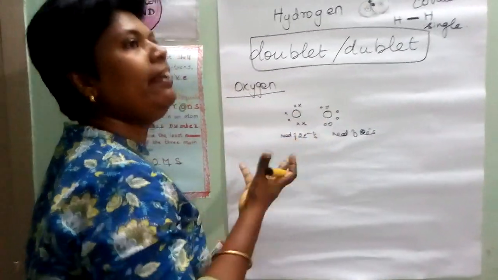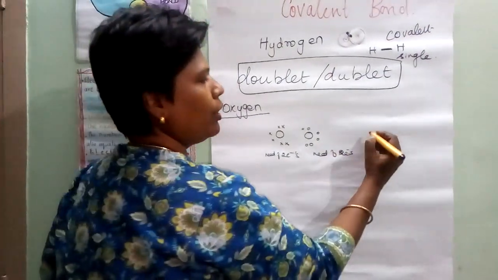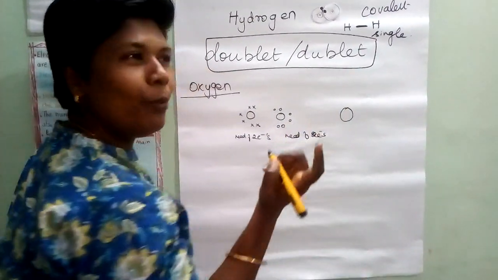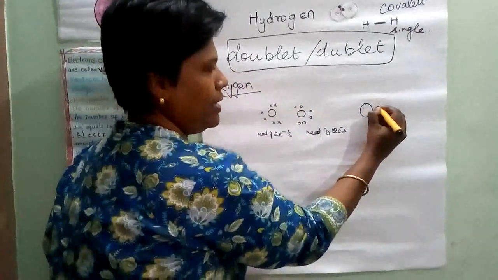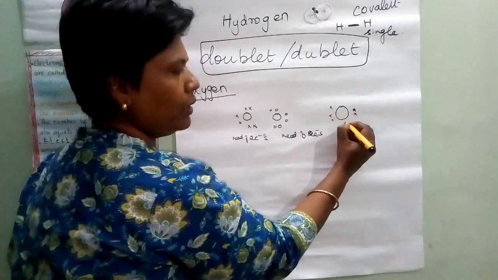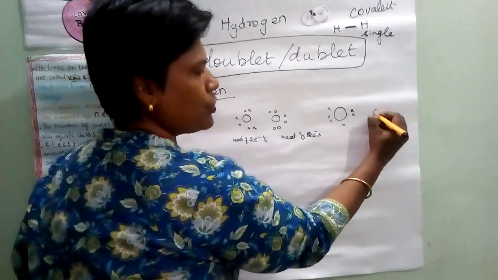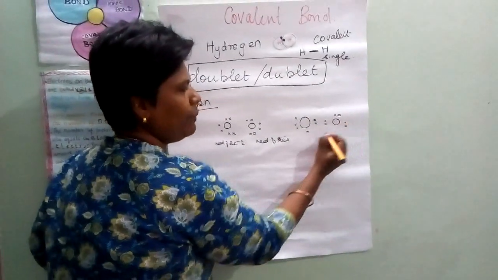Whenever a need comes, we go for what type of bond? Covalent bond. Now the oxygen needs how many electrons? 2. The needed electrons alone will come in the middle, and the remaining will be in the other direction. In oxygen, here the need will come in the middle, whereas the remaining will be there.